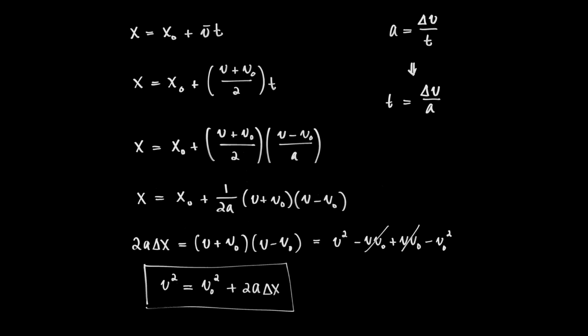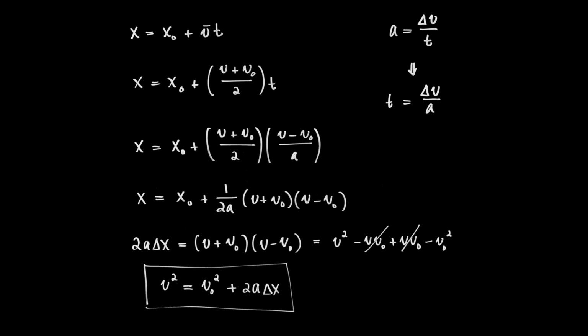Realize that acceleration is equal to delta v divided by t. That's by definition. Acceleration is delta v divided by delta t. So I could do some algebra to this and realize from that t is equal to delta v divided by a. Just a little bit of algebraic reorganization. So what I'm going to do is replace t in this equation with delta v over a. And when I do that, I'm going to write in what I know delta v to be equal to. Like any change quantity, delta v is the final velocity minus the initial velocity. So I'm going to write it this way. The final velocity minus the initial velocity divided by a is what the time is equal to.